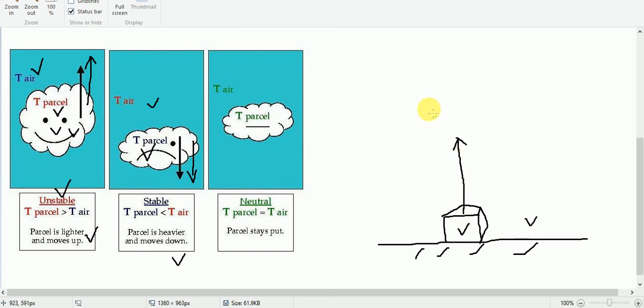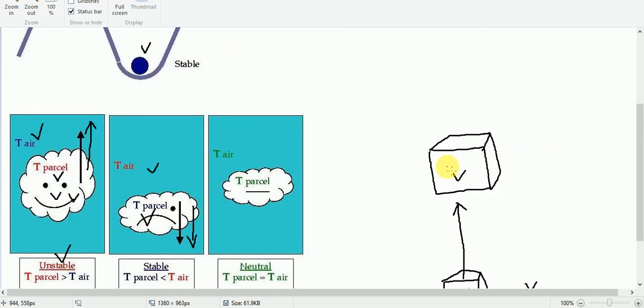When it rises upwards, the volume will be expanded, and due to the expansion process, the temperature will be lowered. The parcel of air will be cooled down, and hence there may be a formation of cloud.